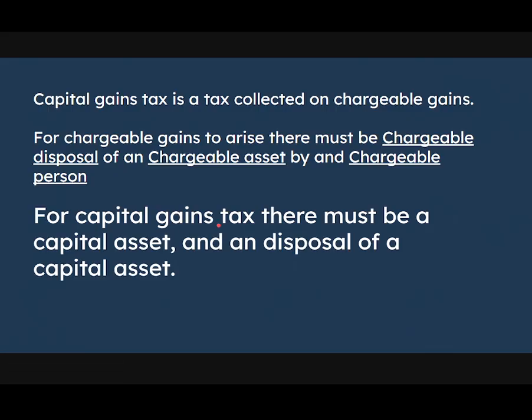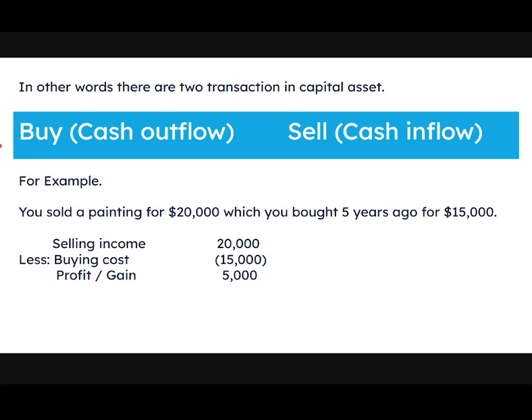For capital gains tax, there must be a capital asset. Capital assets such as car, land, building, shares, these are all capital assets. So if we buy a capital asset, we must dispose of our capital asset. There are two simple transactions: first buying the asset, second selling the asset. Buying the asset simply means our cash outflow, and selling the asset simply means our cash inflow.